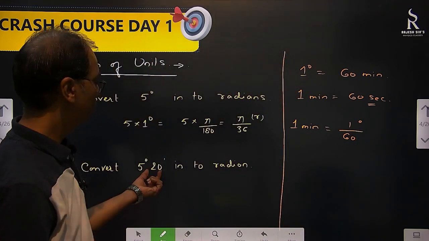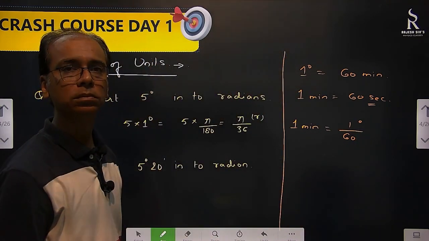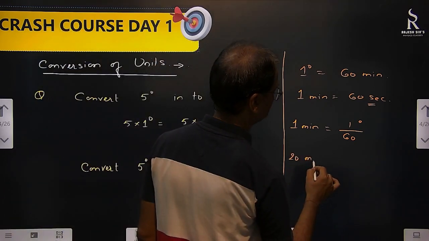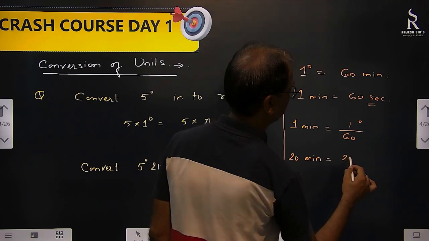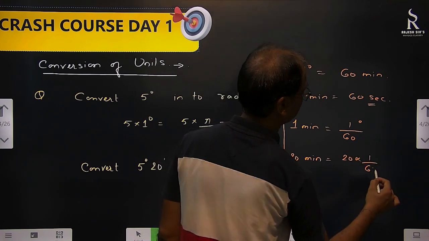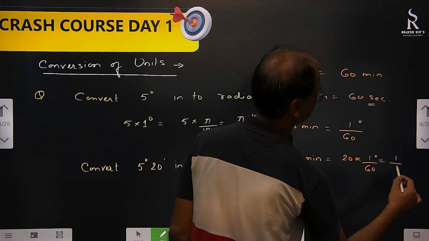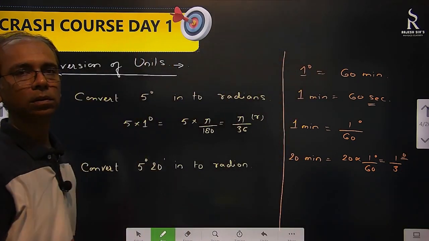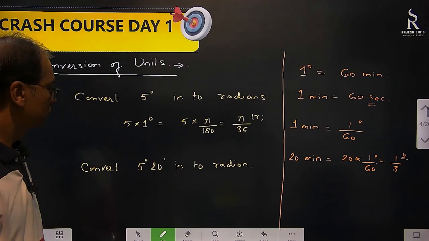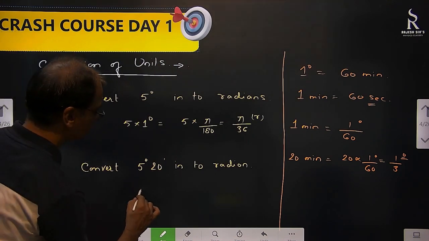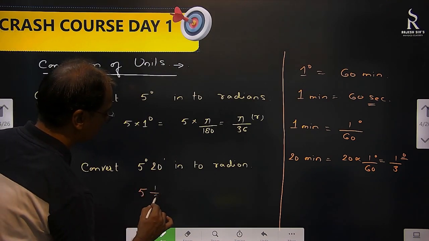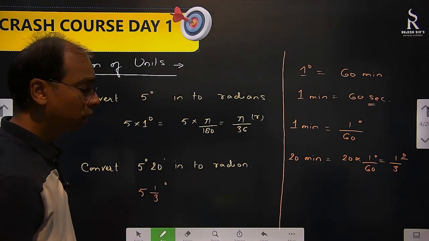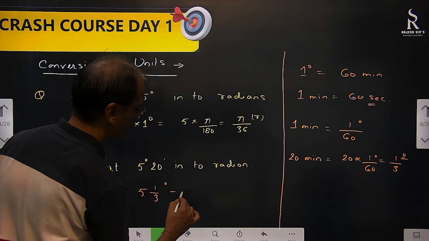How many minutes are here? 20 minutes. So 20 minutes means 20 into 1 by 60 of a degree, that means 1 by 3 of a degree. So this is 5 and 1 by 3 degree. That means 16 by 3 degrees.